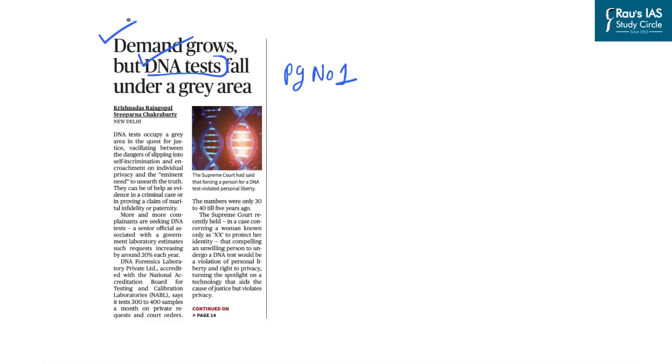So if you look at this issue, there are two important issues that come to light. First is genetic data versus the right to privacy. And secondly, what is the status of genetic data privacy in India? What are the various judgments? What are the provisions under the Indian Constitution? That is, can the conduct of such a scientific test on a person be seen as a person becoming a witness against himself? Because the Indian Constitution protects against self-incrimination. That is, a person cannot be compelled to become a witness against himself.